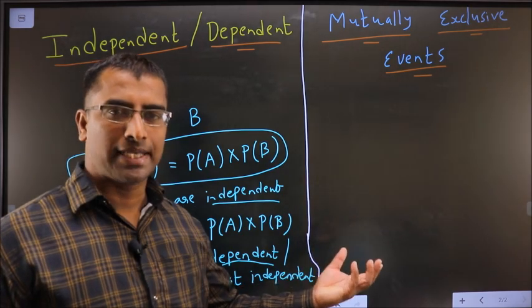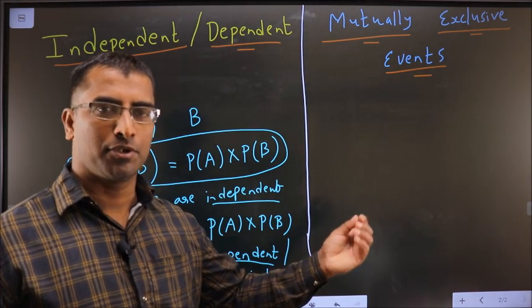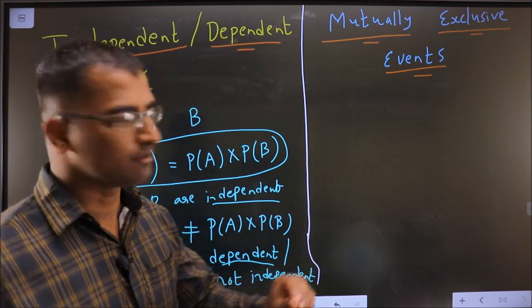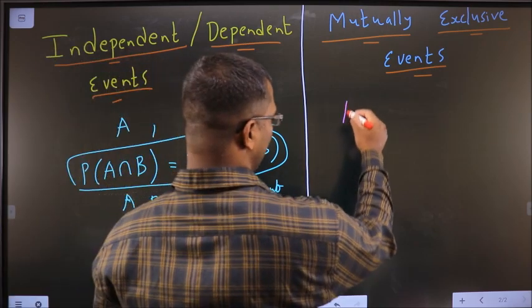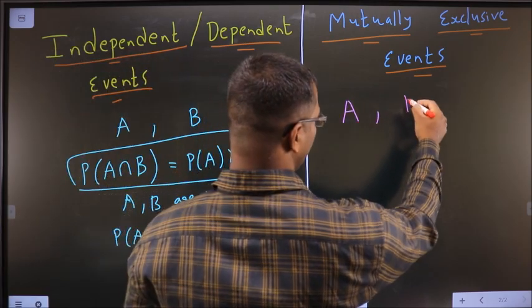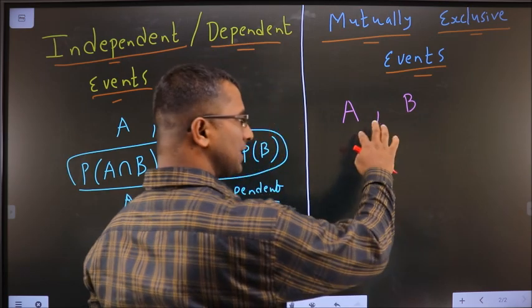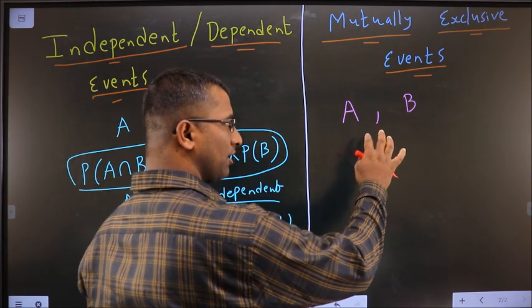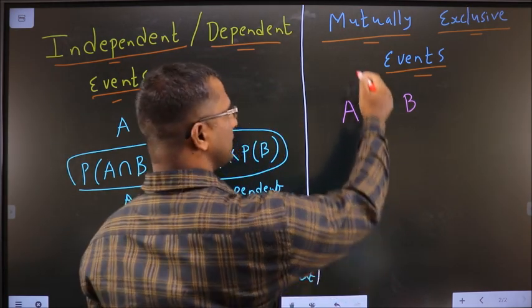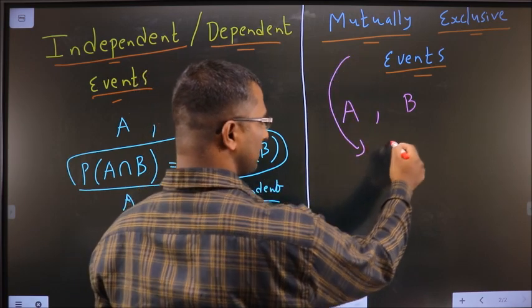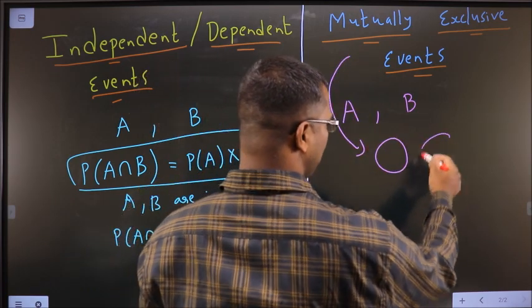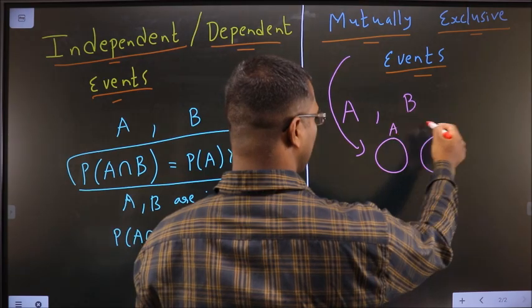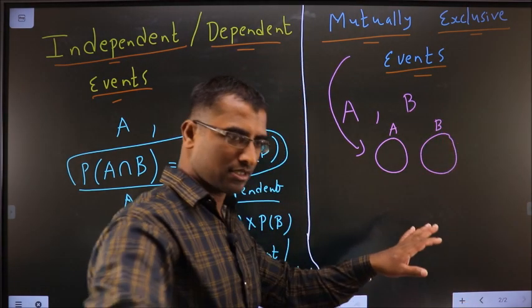Now, on what basis can I say events are mutually exclusive or not? Let us say A, B are two events. Generally, mutually exclusive means nothing should be present between the two. Those two have to be separate events.